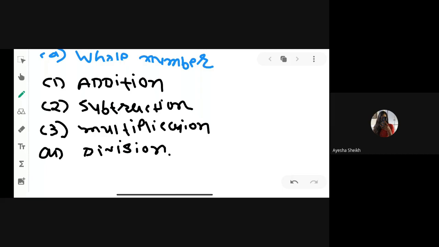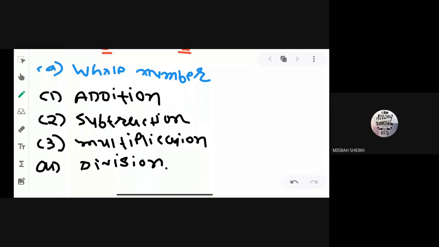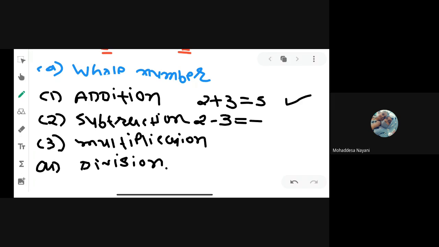If you add two whole number, we get 5, and 5 is also whole number, so it means whole numbers are closure under the addition. Are you getting it? Yes, sir. If you subtract these two number 2 and 3, we get minus 1, but minus 1 is not a whole number, so it means whole numbers are not closure under the subtraction. Clear, all of you? Yes, sir.